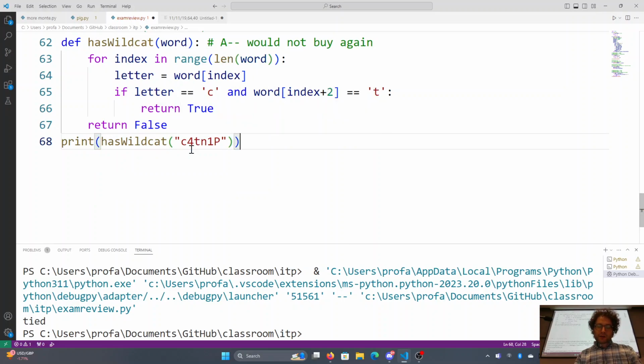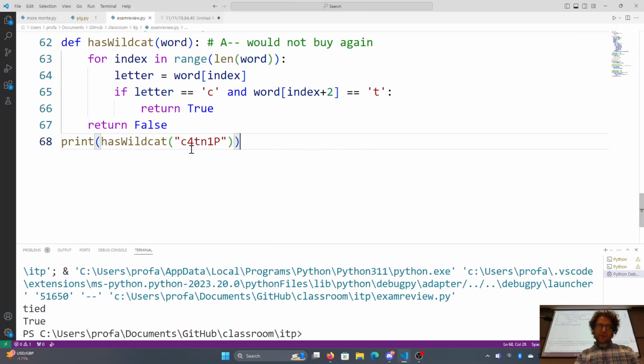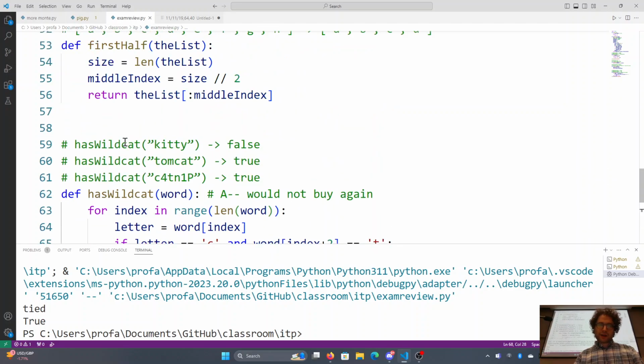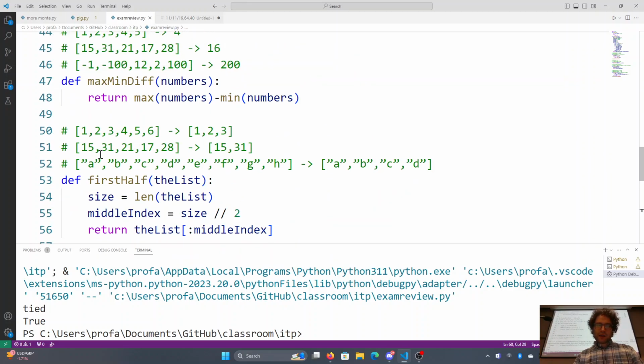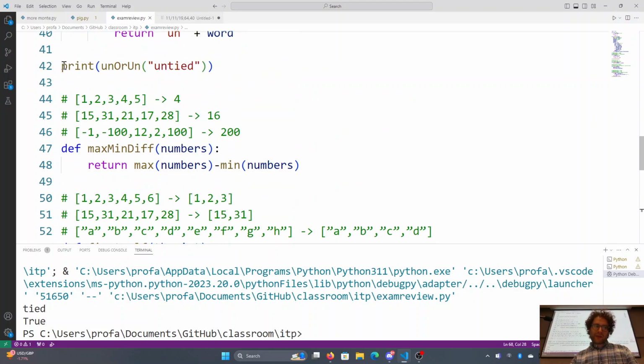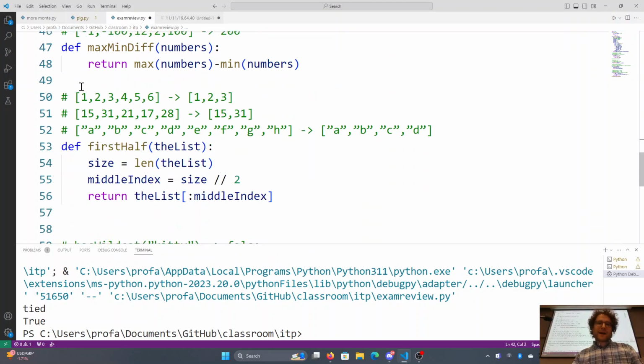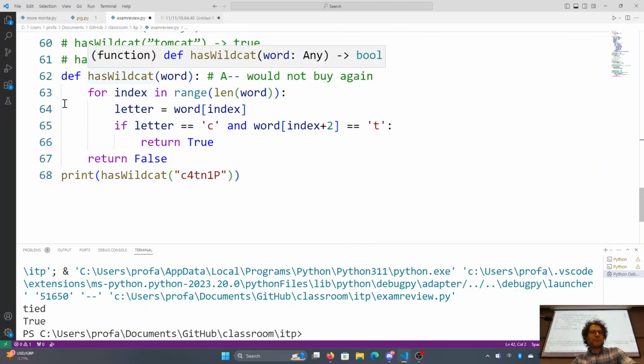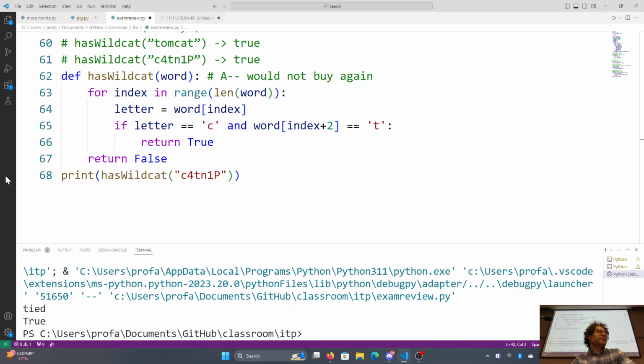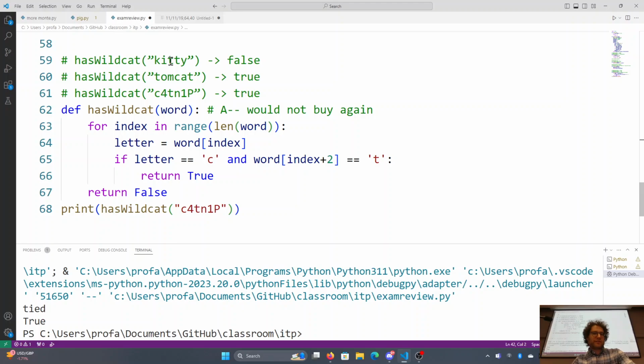And that should work 100%. True. Now you might be thinking, great, I'm good to go, I'm done. But you're missing something here for this one. There's a reason this one's worth 10 points. Let's go ahead and try kitty now.